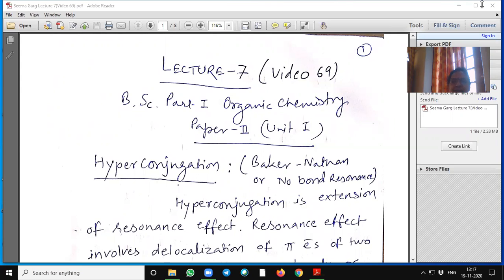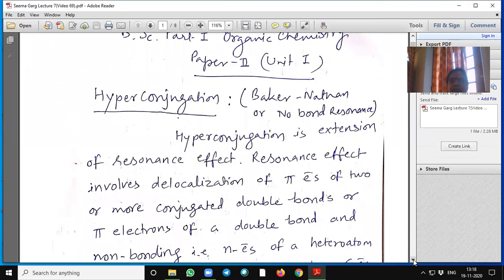Today, we will discuss hyperconjugation, aromaticity, and the difference between resonance and tautomers. Hyperconjugation is also known as Baker-Nathan or no-bond resonance. Hyperconjugation is an extension of the resonance effect.